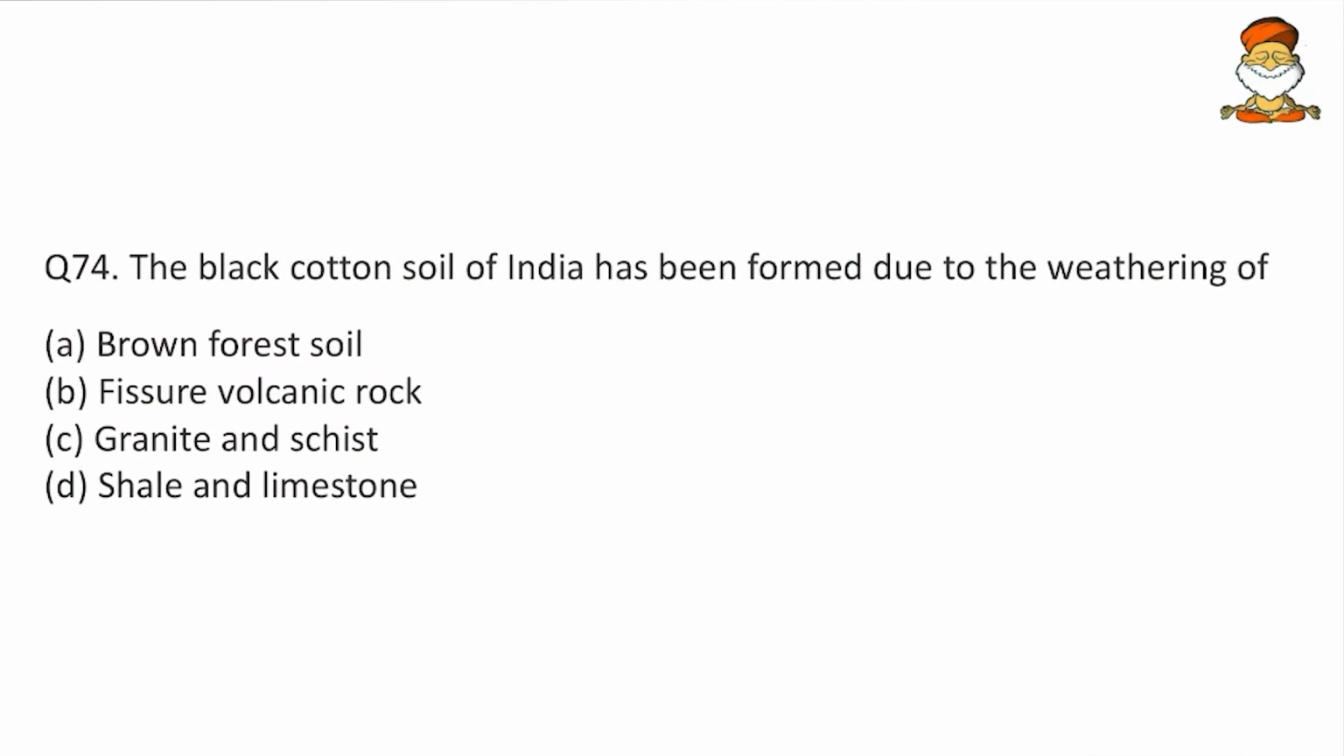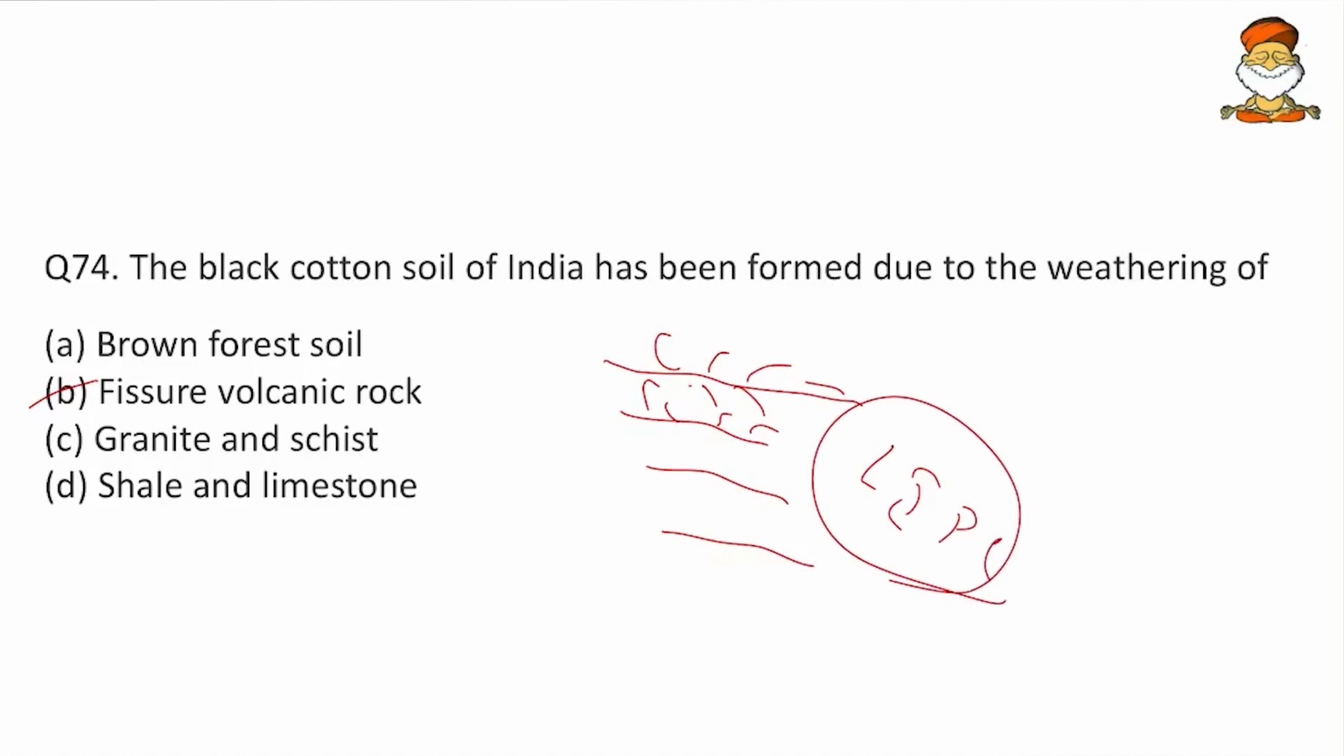Then come to next. The black cotton soil of India has been formed due to the weathering of which of the following? So friends, we know that the fissure volcano rocks. So we know about the large igneous provinces. So near Maharashtra region, the large cracks were happened, and due to these cracks, the lava came out, and now this lava has been solidified, and now it is the black soil. So it is due to the LIPs, large igneous provinces, that is the fissure volcanoes. Fissure means the cracks that are being formed.